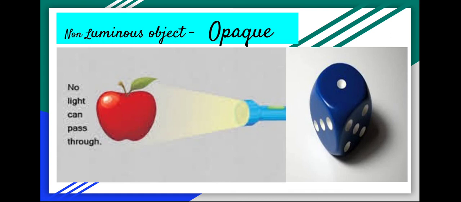I hope you understood the concept of light, luminous and non-luminous objects, and the types of non-luminous objects: transparent, translucent and opaque.